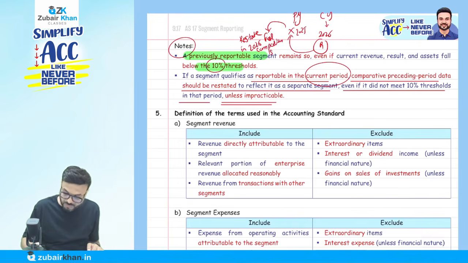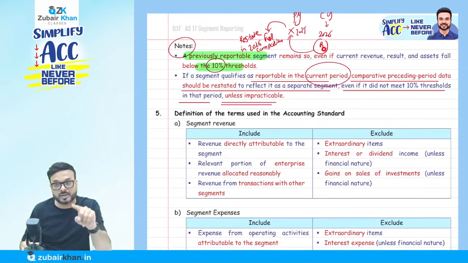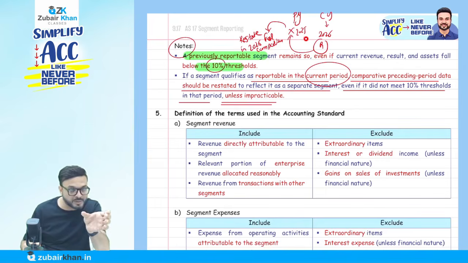Okay, what is going to happen now? I will say in 2026, I am reportable. Previously, I was not a reportable segment. But we have to restate this figure in 2026 for the purpose of comparison. So they are saying previously we were not a reportable segment, but during the current year we are. What is going to happen now? We have to restate the figures, we have to change the report. Why? Because we have to show the comparison: how much that particular segment was in the current year, and how much it was in the previous year.